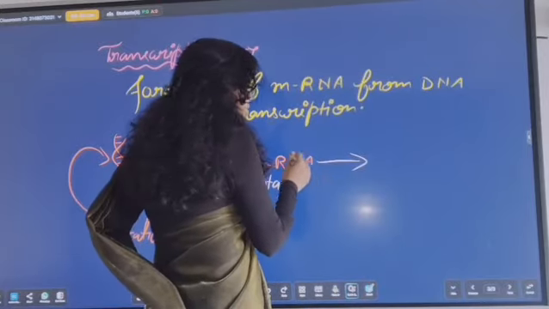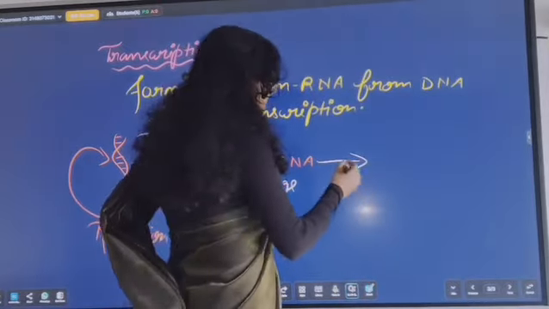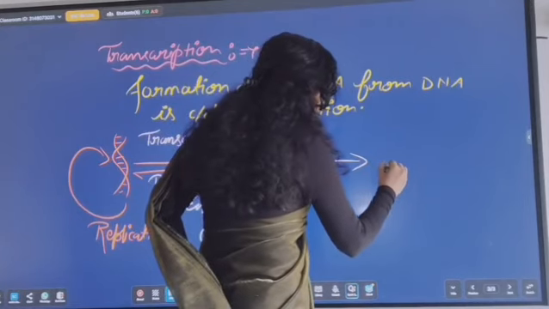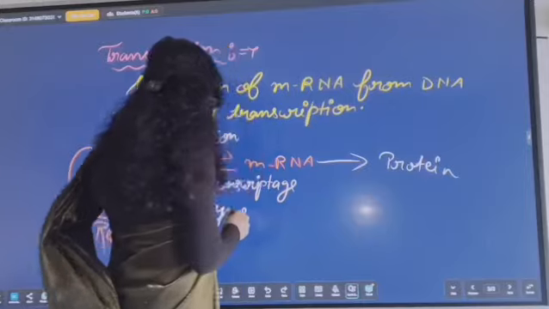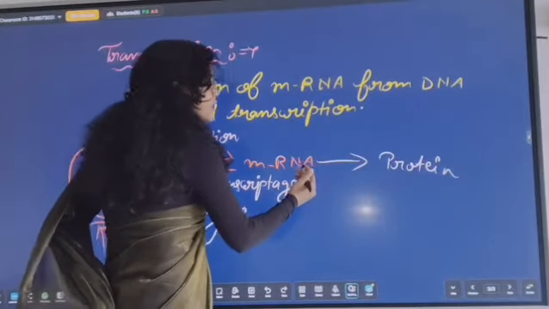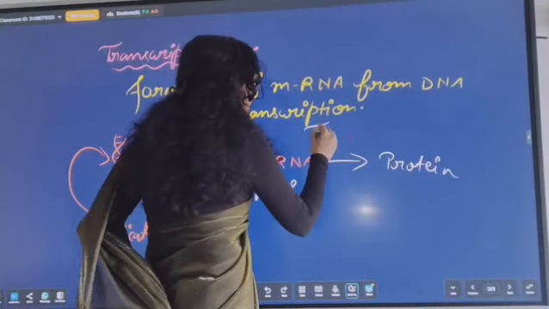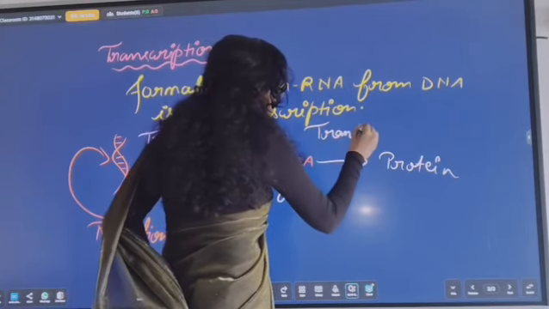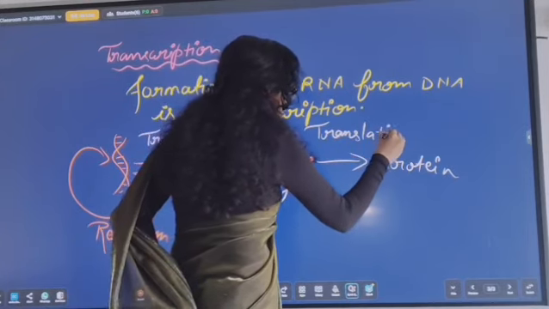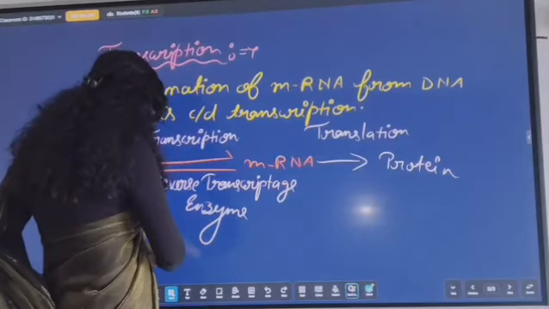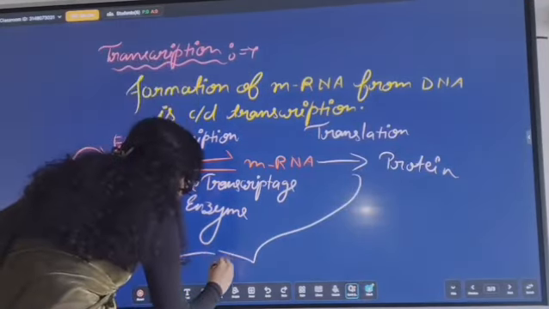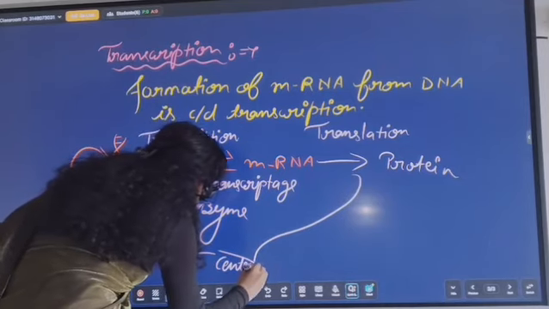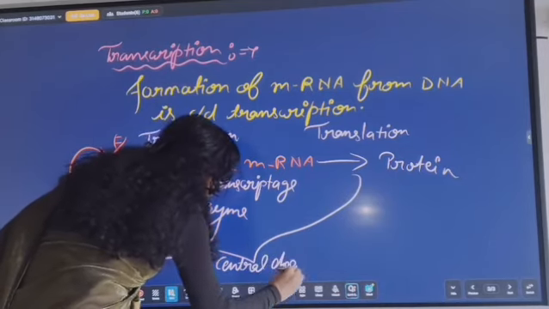After that, the mRNA is involved in translation, and this is called protein. So we can say the formation of protein from mRNA is called translation. And this whole process is called the central dogma.